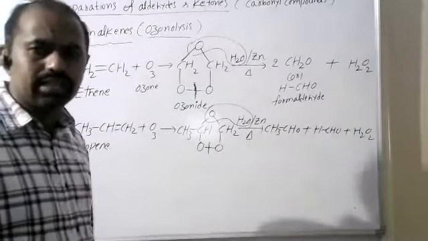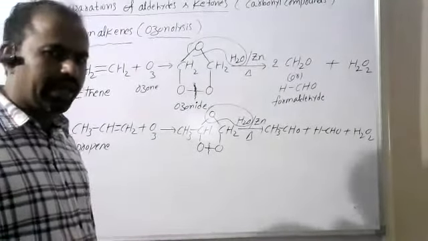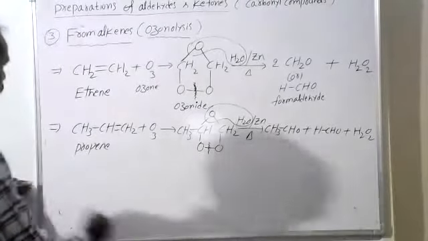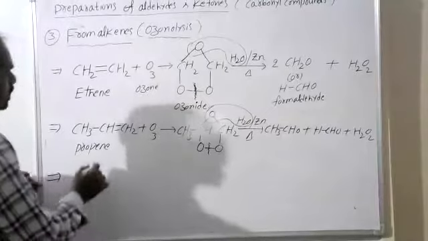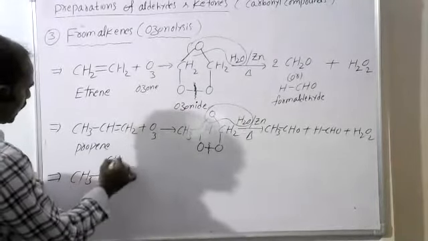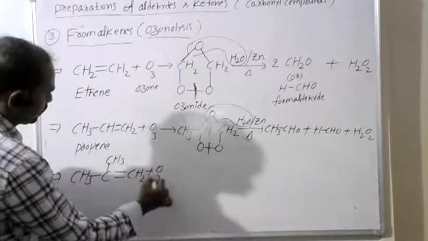Not only aldehydes, based on this process we can prepare ketones also. If you want ketones, say CH3, C(CH3)=CH2 here, with O3.